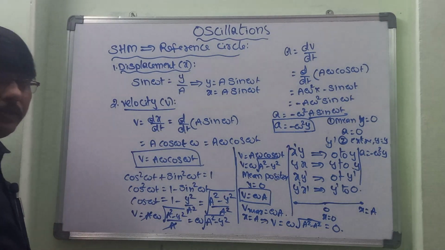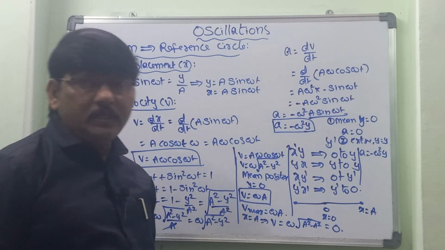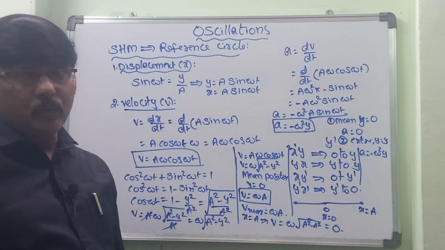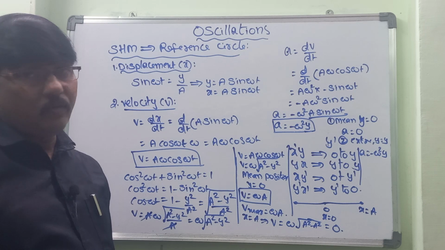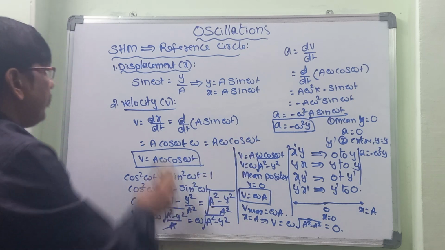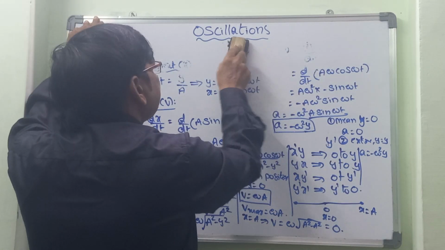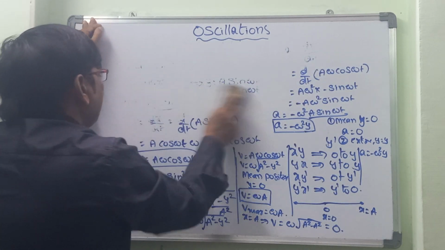y is equal to a sin omega t, v is equal to a omega cos omega t, and a is equal to minus omega square y. These are all things you have to keep in mind. So now let us take all these things and express them by means of a graph.